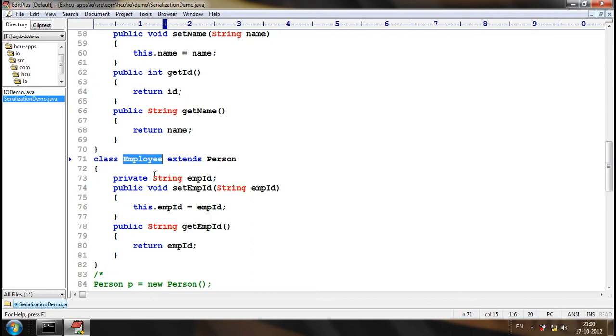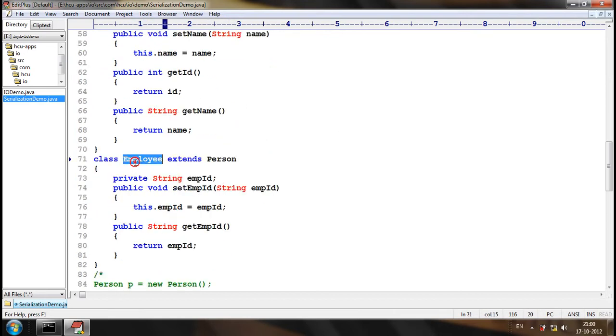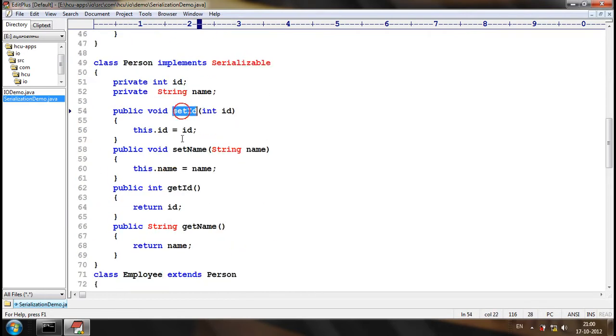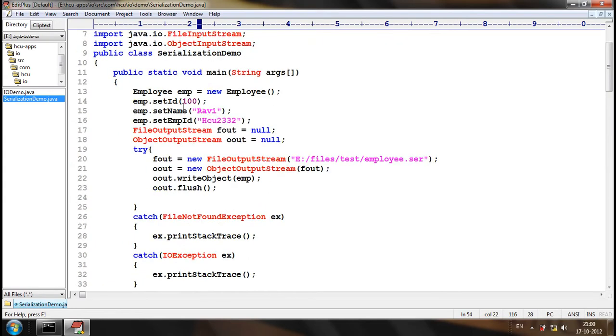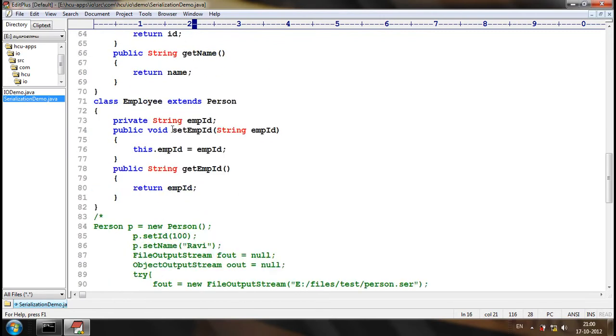No, it is being inherited from the Person class. The setID and setName methods in the Person class are inherited by the Employee class because they are public methods. Public methods will be inherited by the subclasses. So setID and setName can be executed using the Employee reference, and then setEmployeeID.